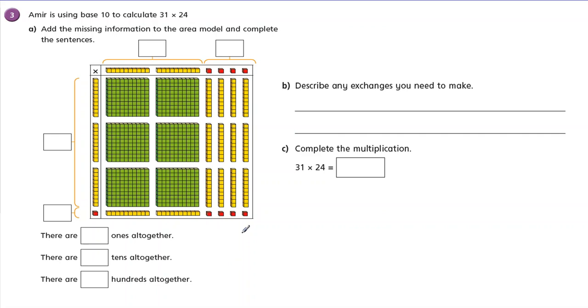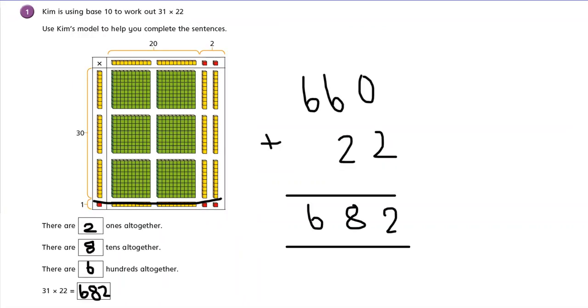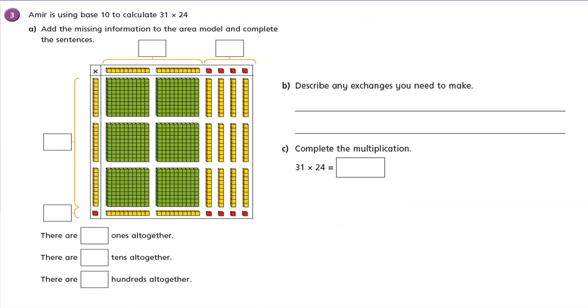It says, Amir is using base 10 to calculate 31 times 24. Oh, we've done that already, haven't we? I don't think we have done that already. That's a different calculation. That was 31 times 22. This is 31 times 24. Add the missing information to the area model using the base 10 and then complete the sentences. And then you've got another job to do here. It says describe any exchanges you need to make and then complete the multiplication. Pause the video and have a go.